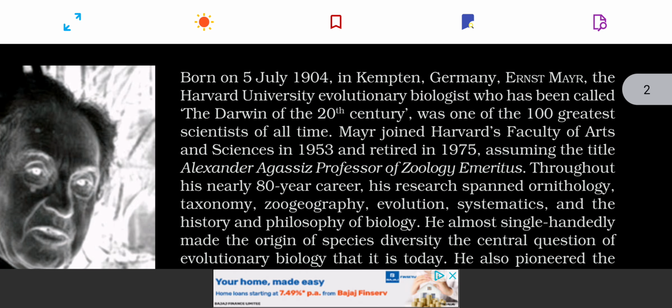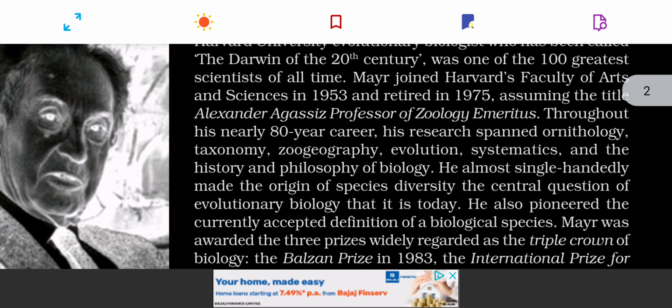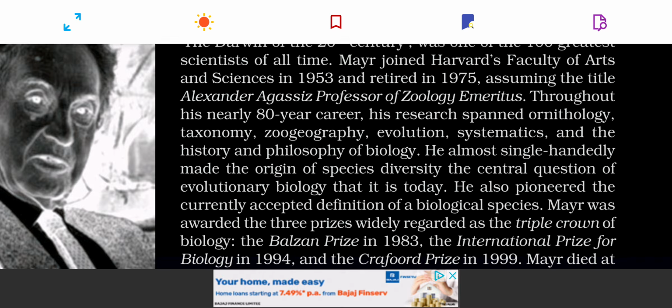Before we move forward, let's see a small excerpt which has been given about the scientist known as Ernest Mayr, born on 5th July 1904 in Germany. Ernest Mayr is known as the Darwin of 20th century. He's one of the 100 greatest scientists of all the times, and he wore the triple crown of biology, that he got three main prizes in the science of biology.